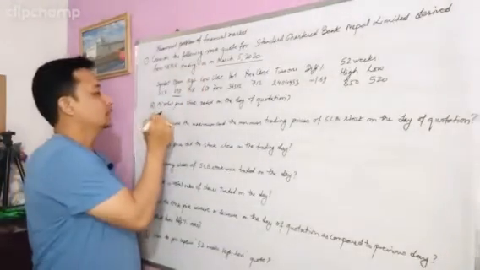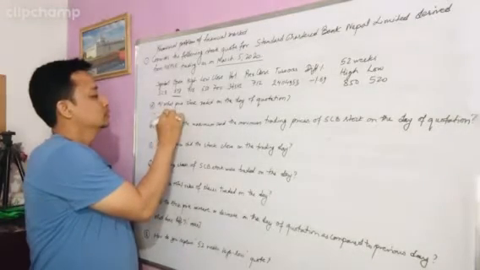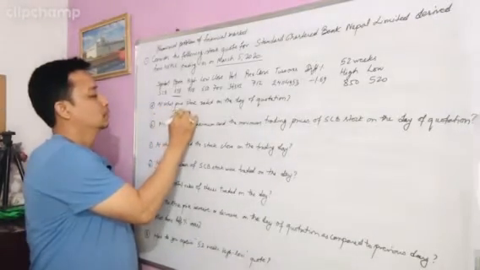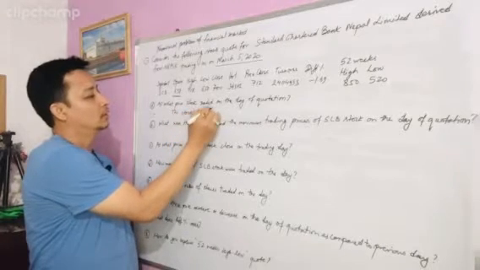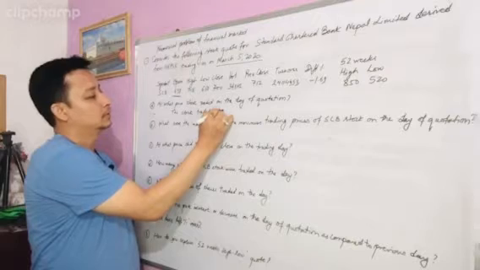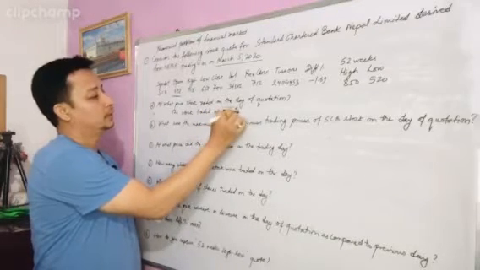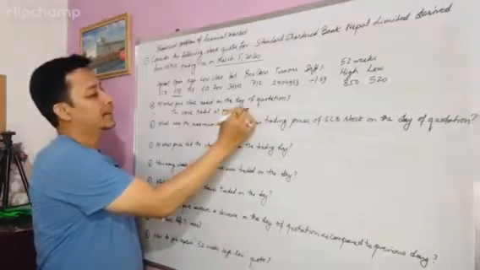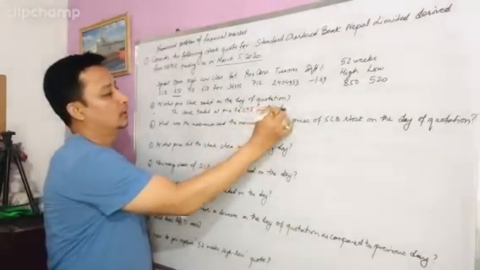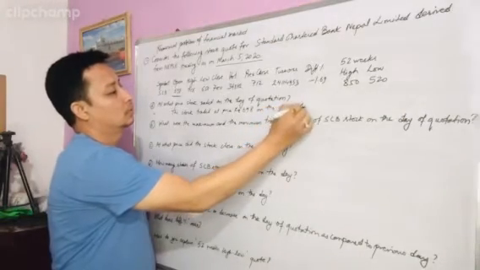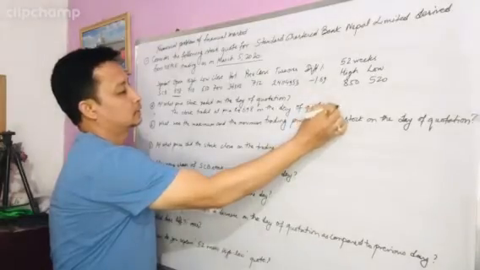So you can write here: the stock traded at price rupees 698 on the day of quotation. This is your first answer.